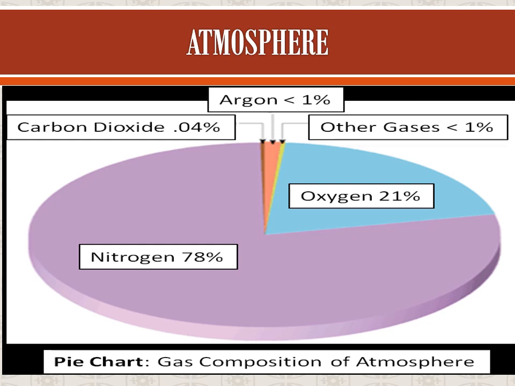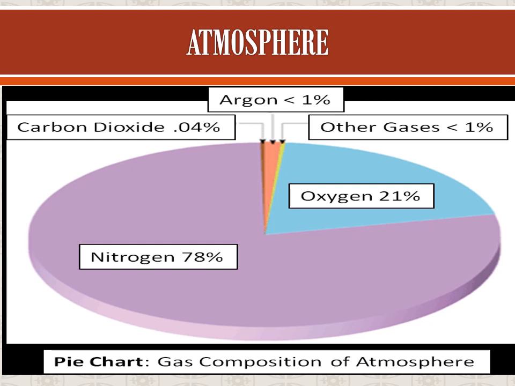Ozone helps protect earth from the harmful ultraviolet radiation of the sun. The uppermost layer of the atmosphere is ozone.